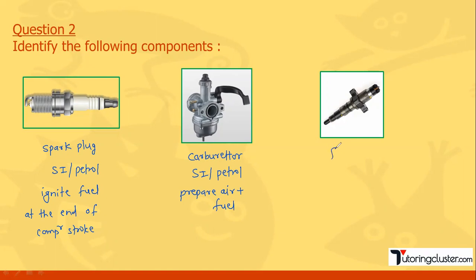Now this is the last picture. This is a picture of a fuel injector. Where do we find this fuel injector? We find it in case of CI, or we also call them diesel engines. What is the function of the fuel injector? Basically it injects the fuel at the end of the compression stroke. So the working of SI and CI engine is very important.